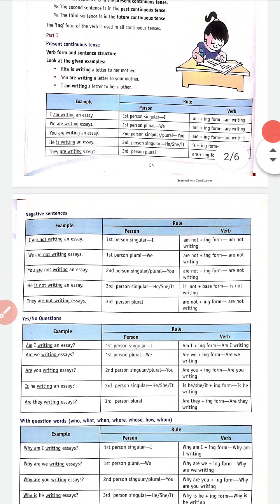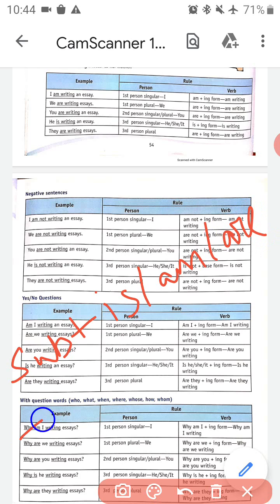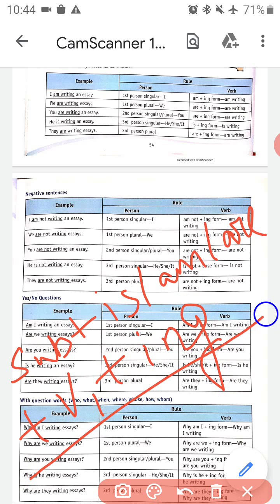Now we'll study examples of present continuous tense in negative sentences. What formula did I just tell you? Subject plus is, am or are, plus verb first form plus ing. This is the formula I have just told you all.